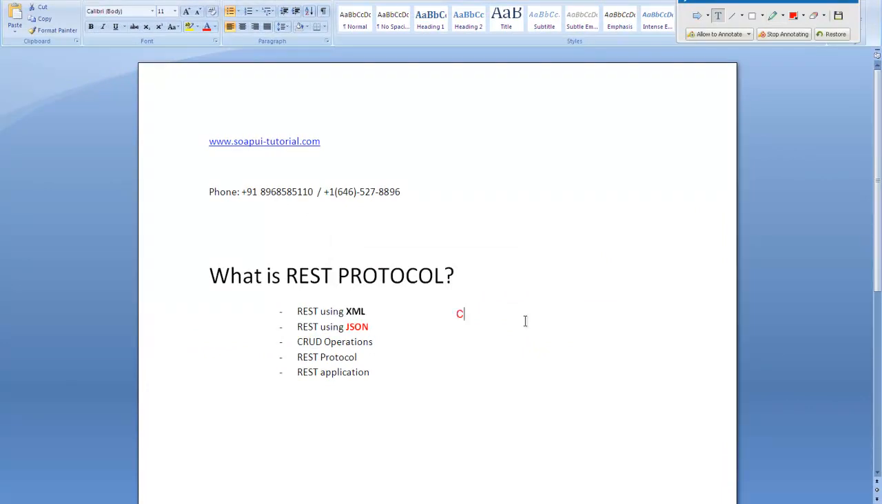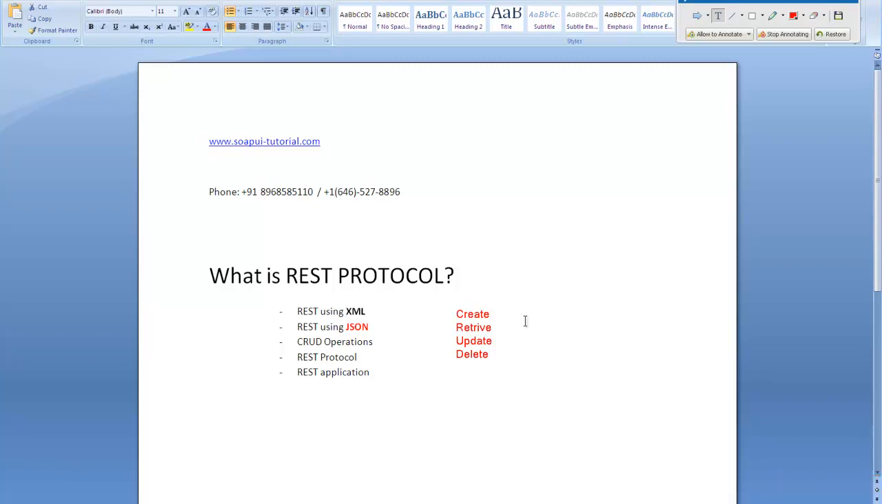CRUD means create, retrieve, update, delete. Fine. These are the four operations around which the story of REST protocol revolves.